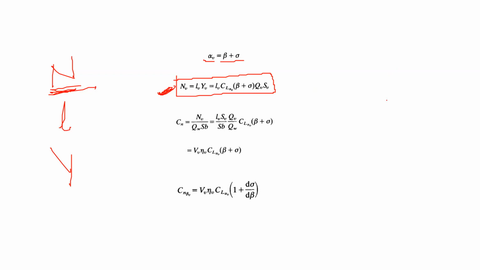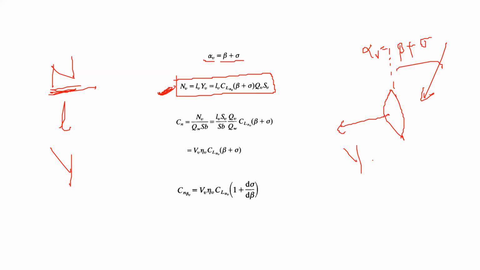Okay, here is a slight hint for you. Let's say this is the vertical tail. It's experiencing an angle of attack alpha V, which is equal to beta plus sigma. It's generating a side force that is YV. This is your center of gravity, and this length is LV. Now tell me what is NV.